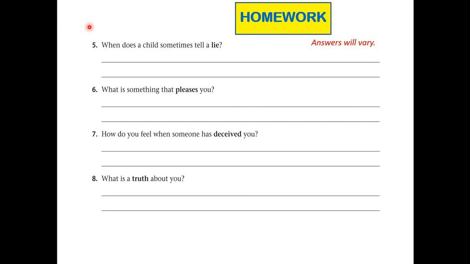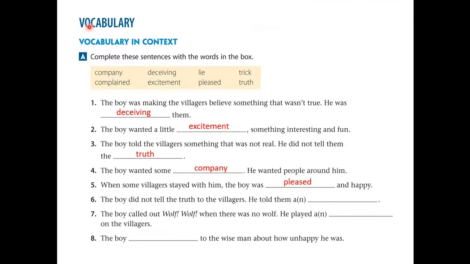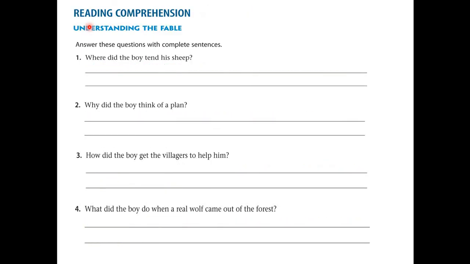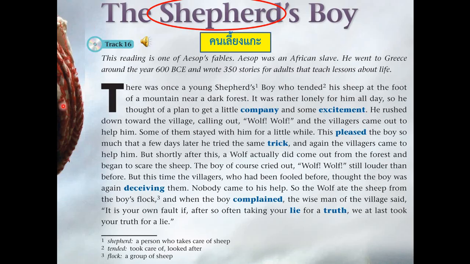And aside from that, because the villagers didn't help him, he complained about what happened. And the wise man said, okay, we will go back to the last part of the story. The wise man said that it is your own fault if, after often taking your life for truth, we at last took your truth for life. Alright? So again, I hope students, this story teaches you some lessons in life and you reflect on them.